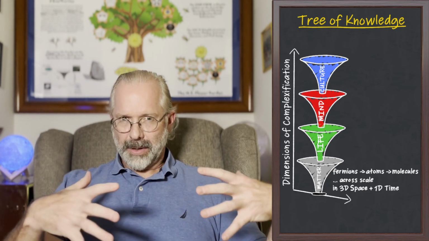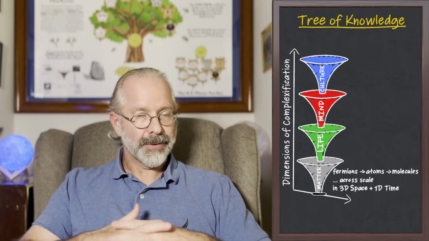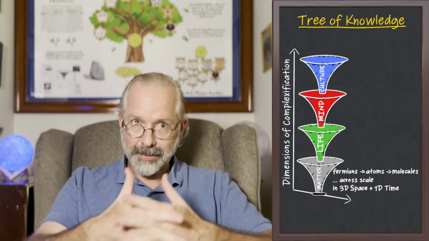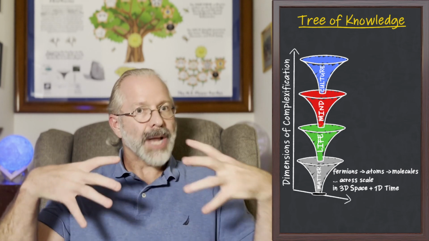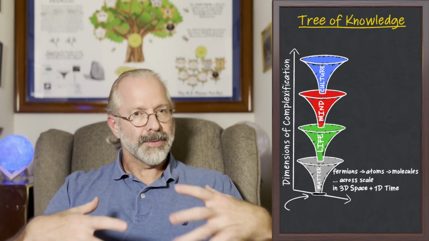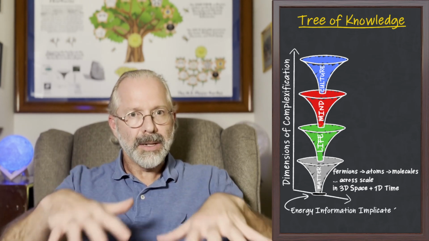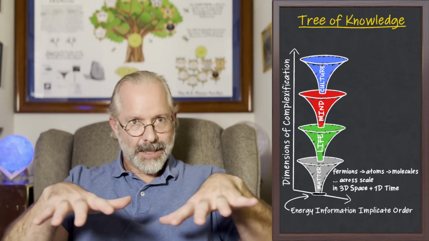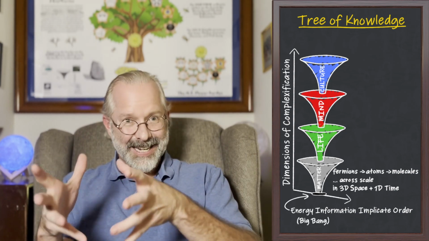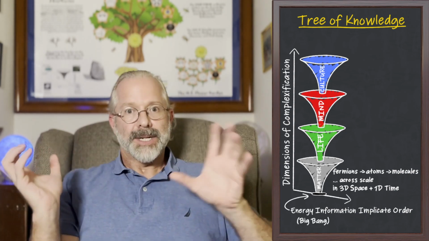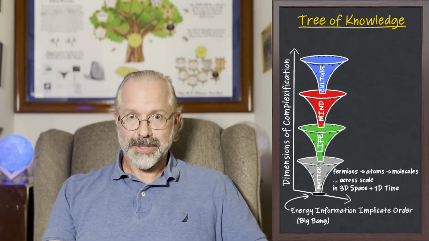From this, we can say, well, if matter evolved, where did matter evolve from? And the answer, from a tree of knowledge perspective, grounded in cosmology and physics, is that it emerges out of a pure energy information singularity, something that we can call the energy information implicate order. This is the dimension which we can identify as the Big Bang, which is the idea that if we run the tape back, space and time all get vacuumed back into a pure energy information singularity.